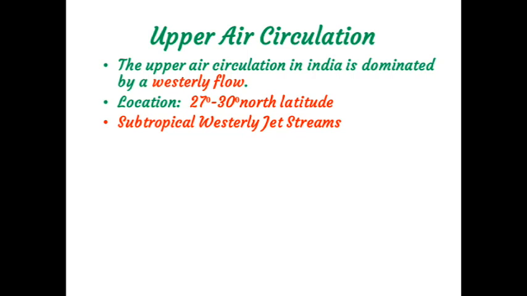Do you know what a jet stream is? It is a narrow belt of high altitude westerly winds in the troposphere, above 12,000 meters. Their speed varies from about 110 km per hour in summer to about 184 km per hour in the winter.